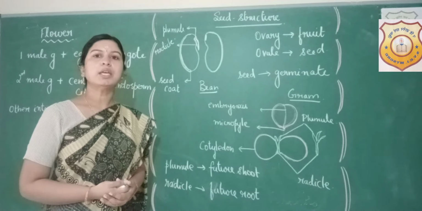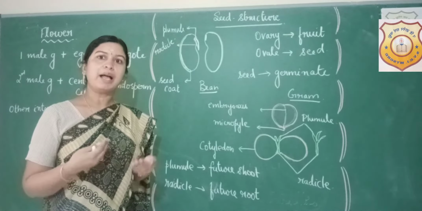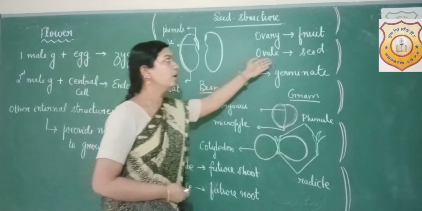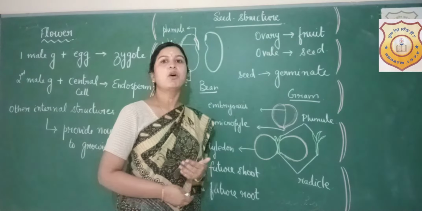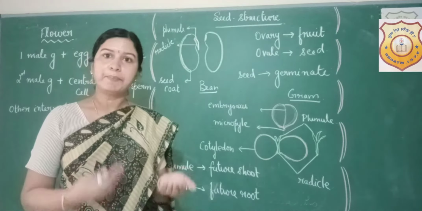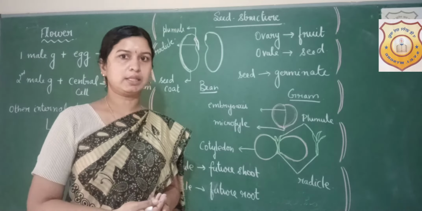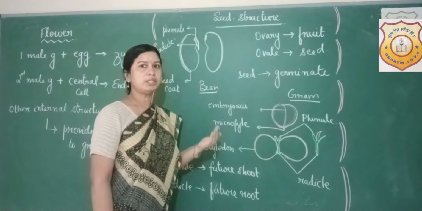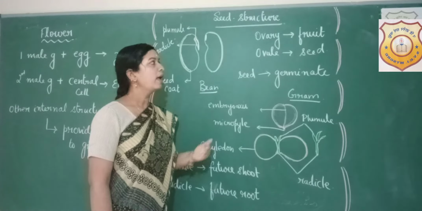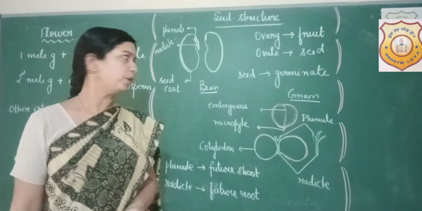In case you take a mango fruit or a mango flower, you will see that there is only one seed. So it has only one ovule. But in case of an apple or a papaya or a watermelon, you will see there are numerous seeds. So it depends upon the number of ovules which is present earlier in the flower, and those many number of seeds are found in the fruit.